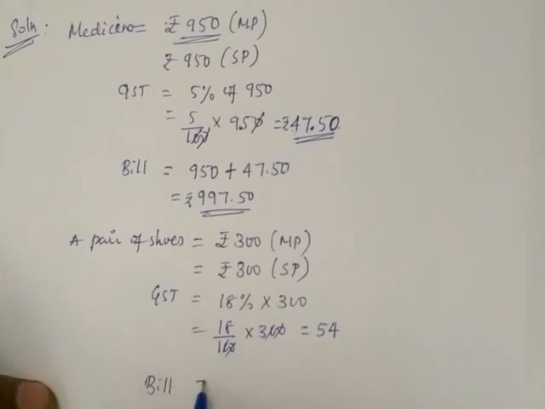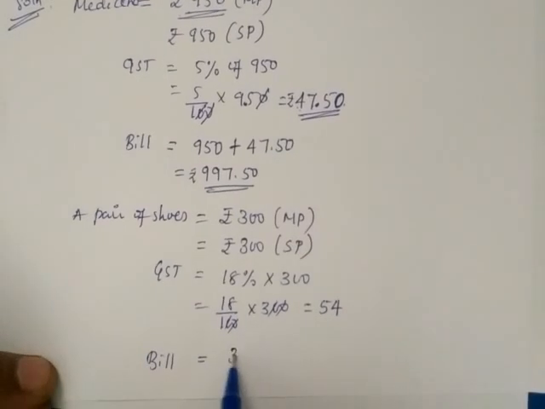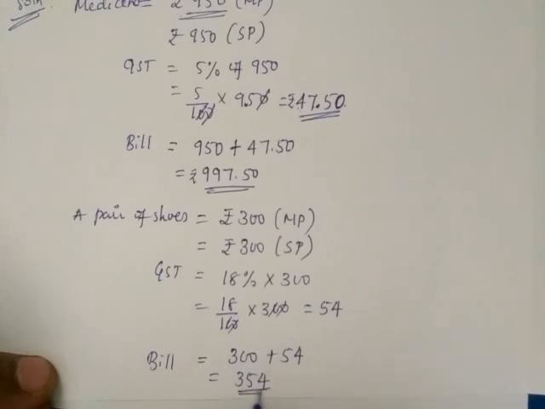Finally, bill amount. What is the bill amount? For what rate are we buying? We are buying for 300 plus government charges 54 rupees. Totally 354 rupees. This is the bill amount on the pair of shoes. After that, we go for the laptop bag. The third one is the laptop bag.